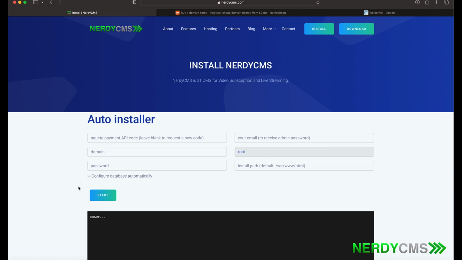Now, in order to get started, you will need a domain, a VPS server, and the root password to that server in order to install NerdyCMS. So let's go through the steps and get started.